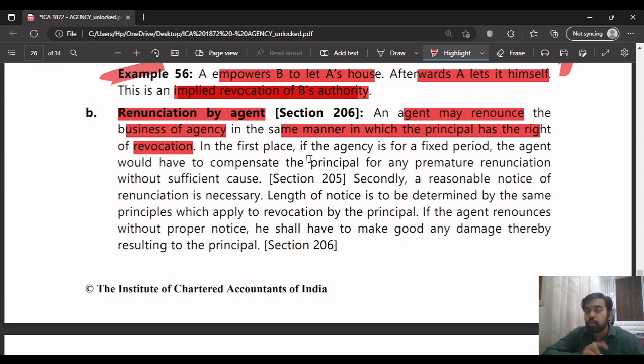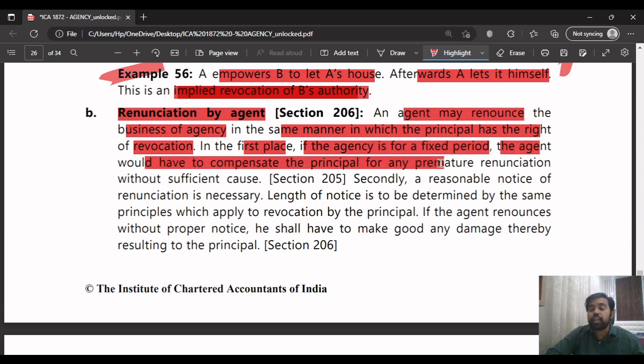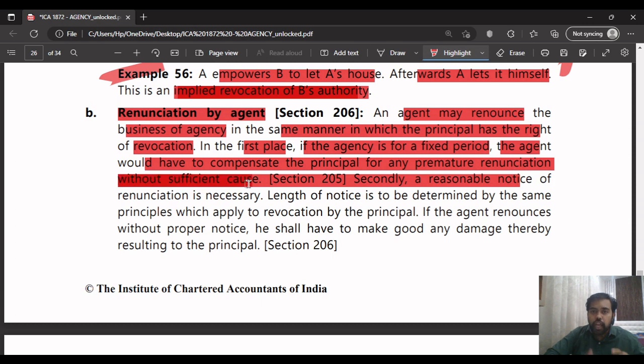But for that also you'll be liable, you'll have to compensate the principal for that, unless you have reasonable justification for renunciating. In the first place, if the agency is for a fixed period, the agent would have to compensate the principal for any premature renunciation without cause. For that also you'll have to compensate the principal for premature renunciation.